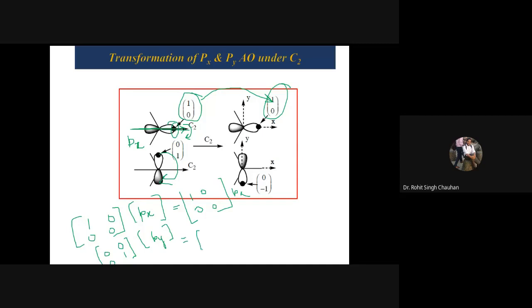So what will we write? Under the C2 operation, what would happen? That dotted point is going to go down, so that is out of phase. So in that case, what will we write? 0 0, then 0 -1, and that is for py after the symmetry operation C2.